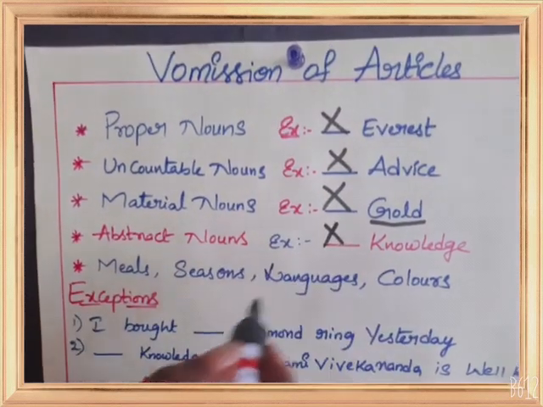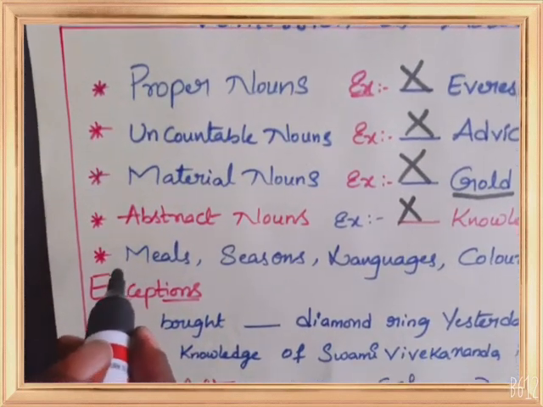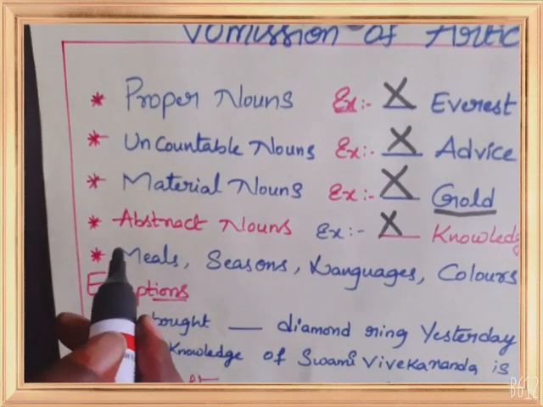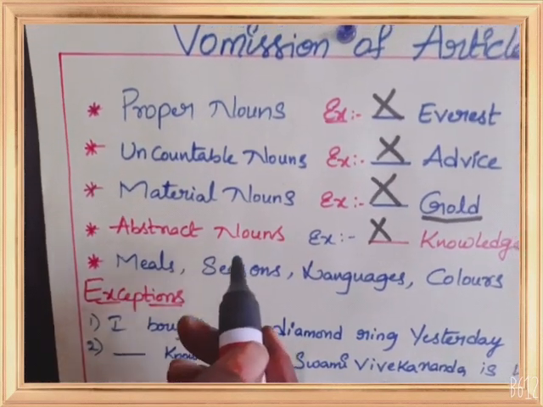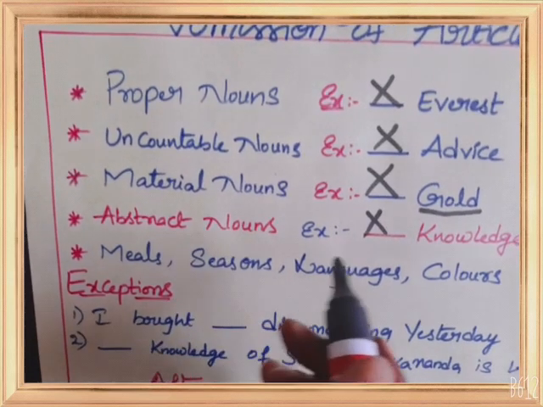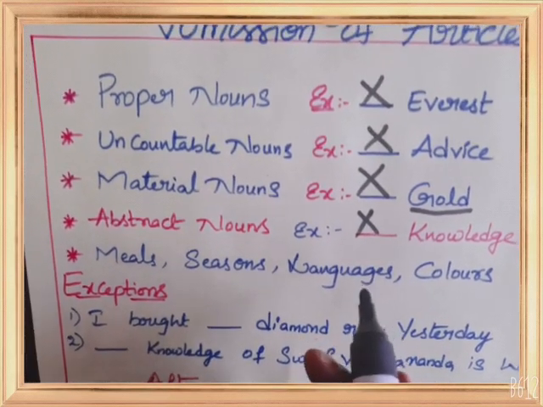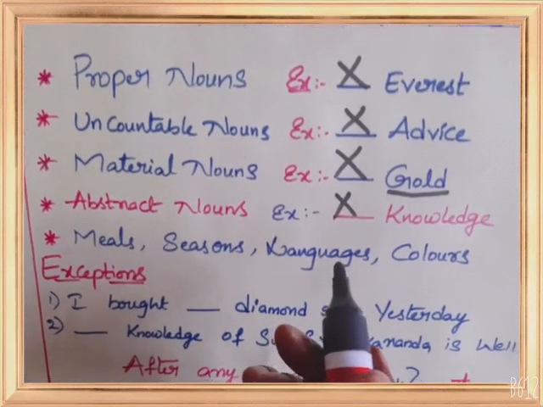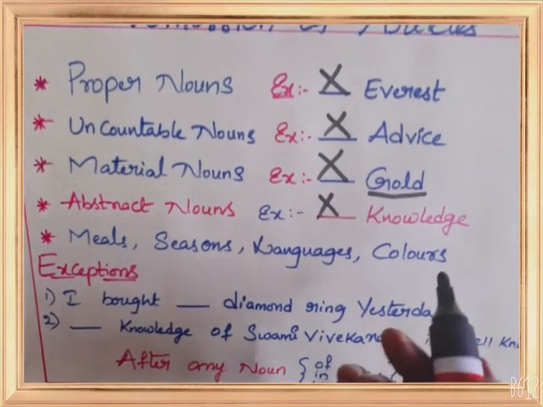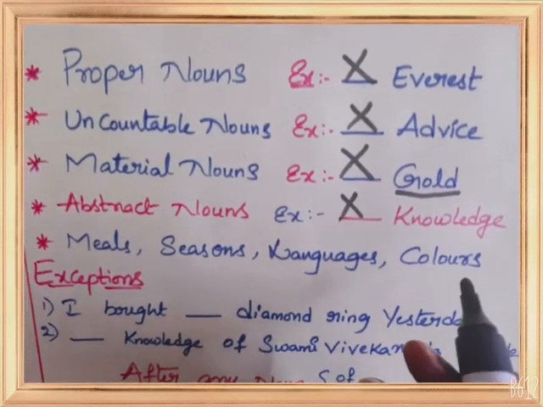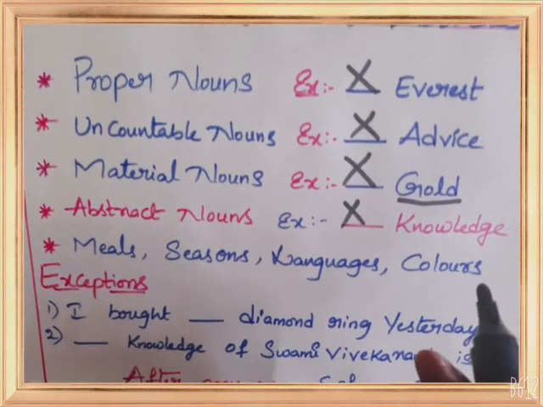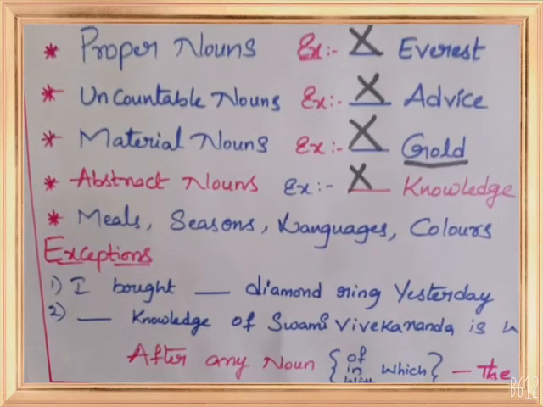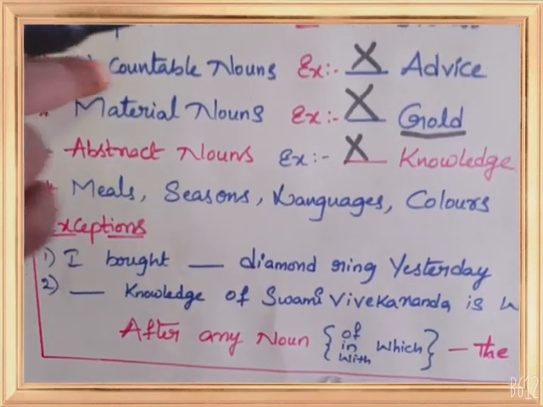So before meals, the lunch, we should not say the lunch, the dinner, the breakfast. We should not use before meals, before seasons, the spring, the autumn, like that. And before languages, the Telugu, the Hindi, the English, we should not use any article before language. We have to use only Telugu, Hindi, English. And colors, before colors, we should not use the red color. We have to say only red color. So these are the areas where we should not use the articles. We have to omit the articles.